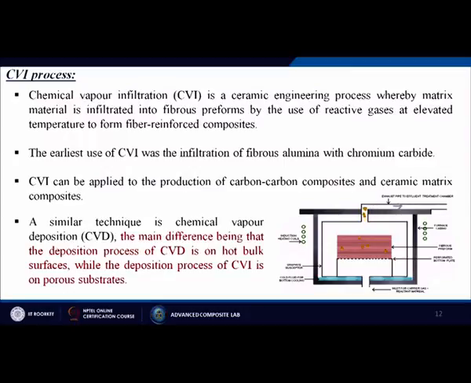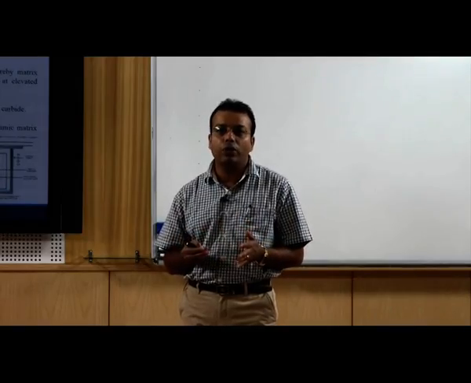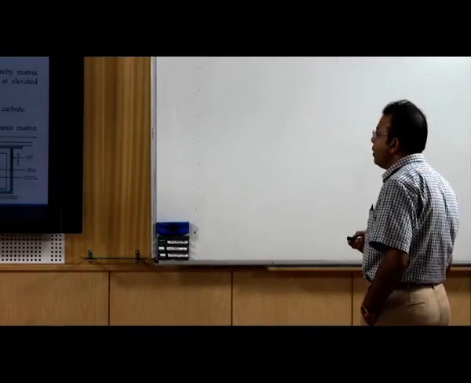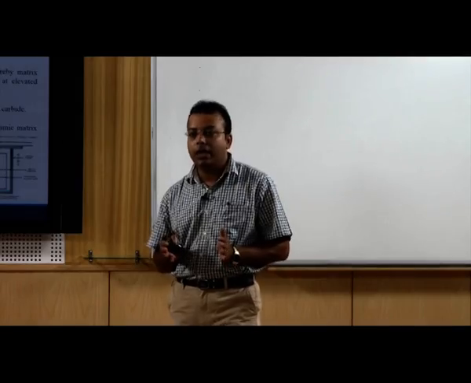So, not only that, you can make composites over there. Here you can do coatings of particular materials, and you can do the coating of those particular composites too. The earliest use of CVI was the infiltration of fibrous alumina with chromium carbide. CVI can be applied to the production of carbon-carbon composites and ceramic matrix composites. A similar technique is the chemical vapor deposition process, the main difference being that the deposition process of CVD is on a hot bulk surface, while the deposition process of CVI is on a porous substrate too. So, that is the basic difference between them.